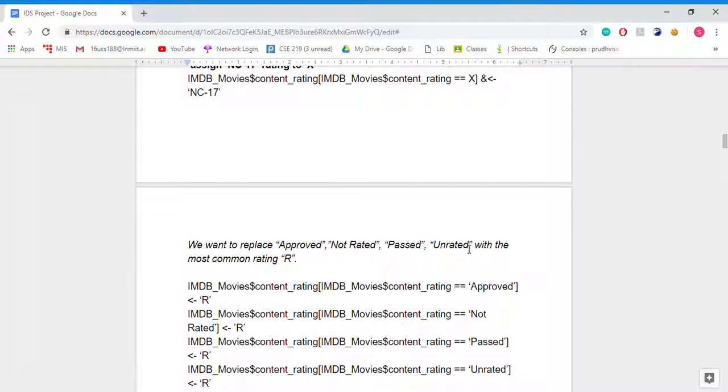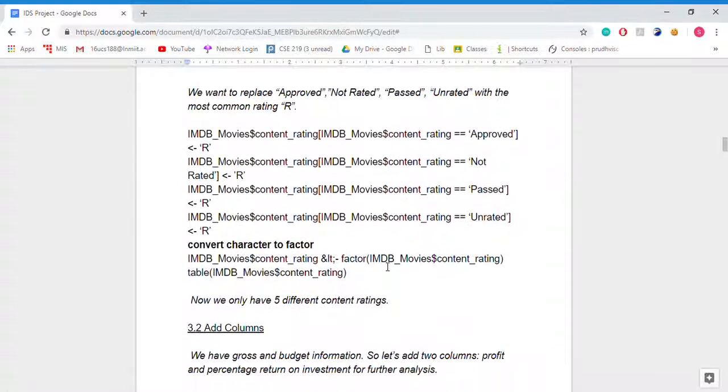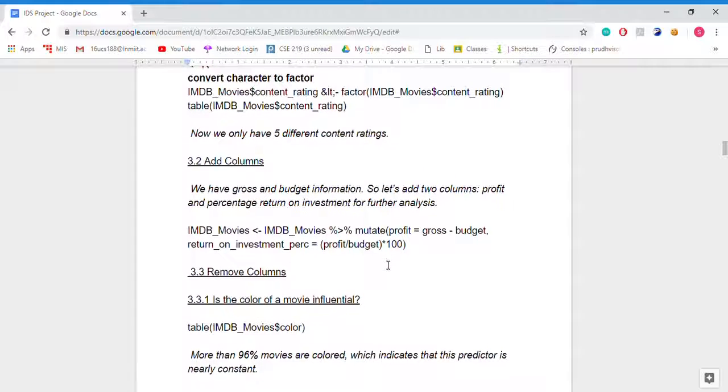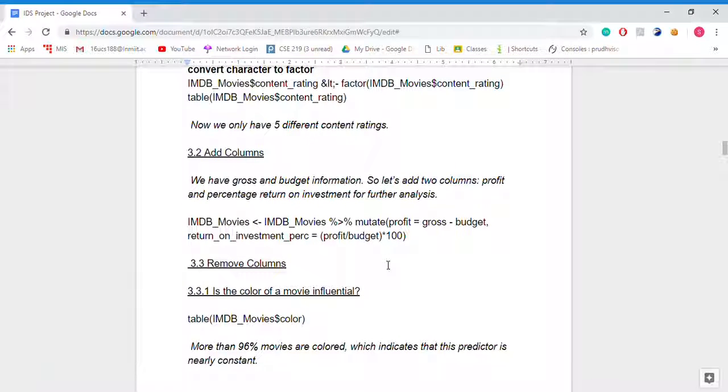Now we are changing approved, not rated, passed, unrated attributes to R. Now we are converting the character to factors, adding columns. We are adding profit and return on investment percentage columns to analyze the data more.